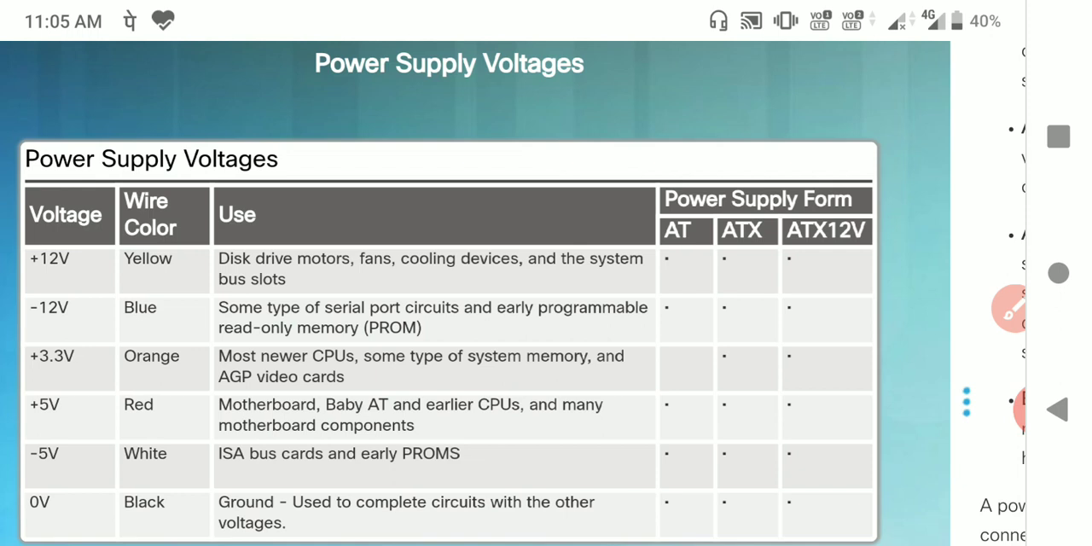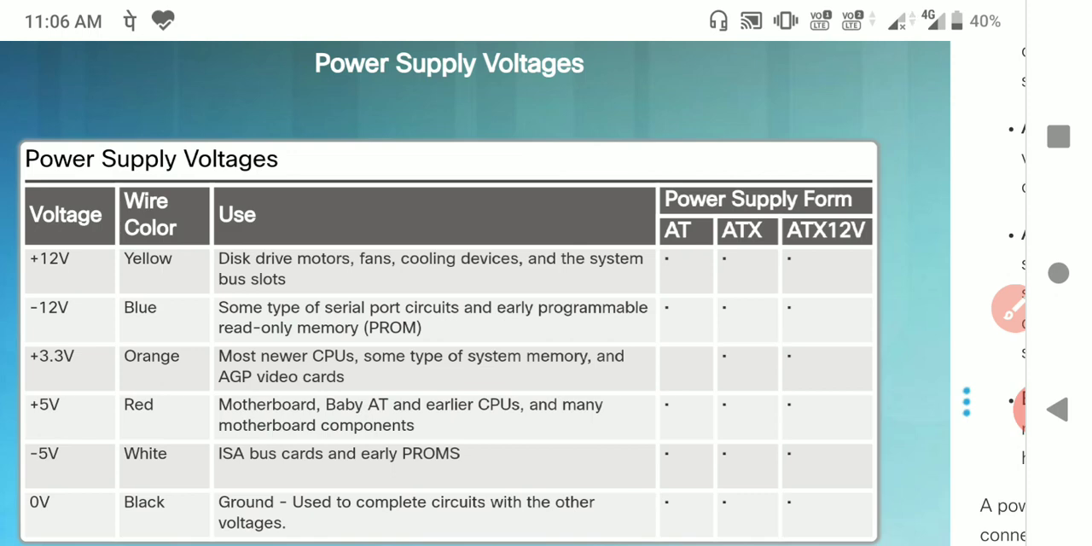It is used for the disk drive motor, fans and cooling devices in the computer. Minus 12 volts is represented with the blue line. It is used also for the early programmable PROM, and 3.3 volts is represented with the color orange. Most newer CPUs, some types of system memory and AGP video cards use it. 5 volts is red, minus 5 is white, and 0 volts is the ground.